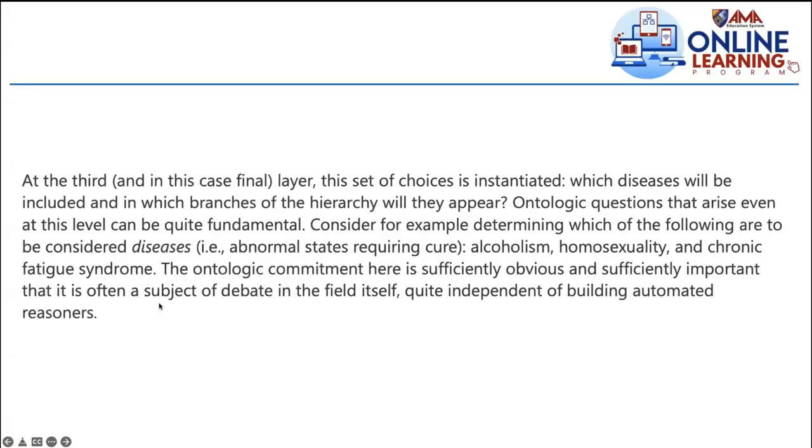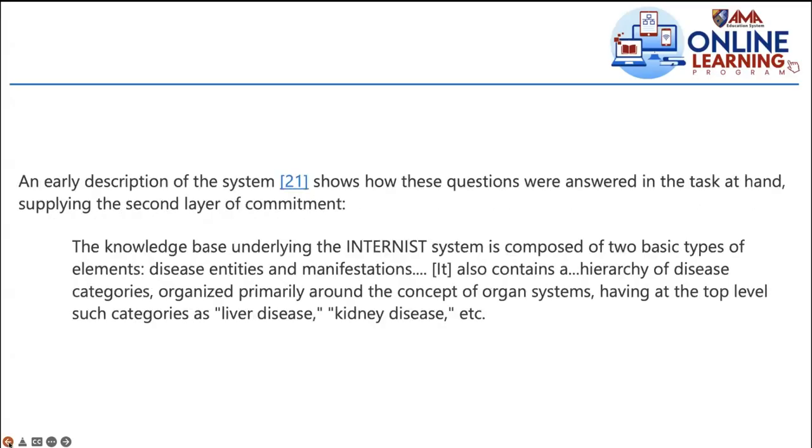Okay, so at the third, in this case final layer, this set of choices is instantiated. Which diseases will be included? Like I mentioned, okay, the second layer, we know already liver disease, kidney, but which of the liver diseases will be included? So that's another layer that you have to take care of in the program that you will develop, because it will influence the execution in the cycle, right?